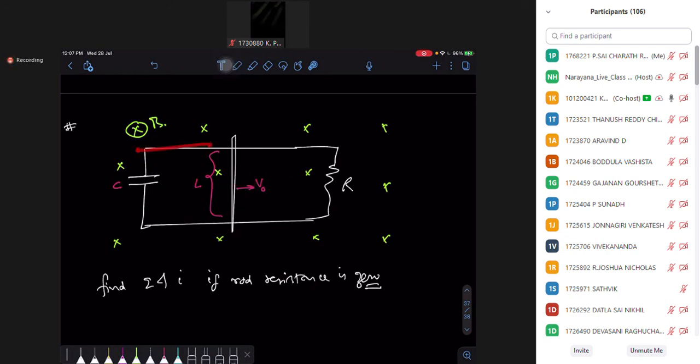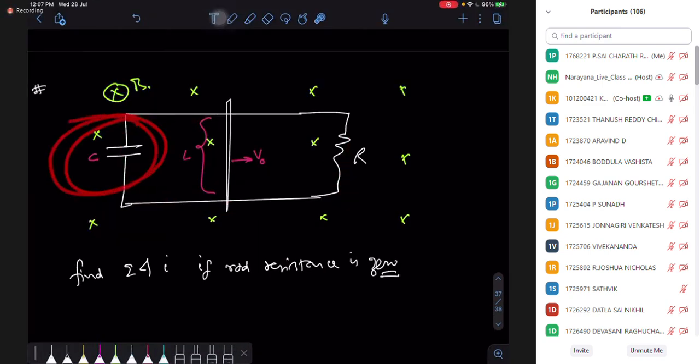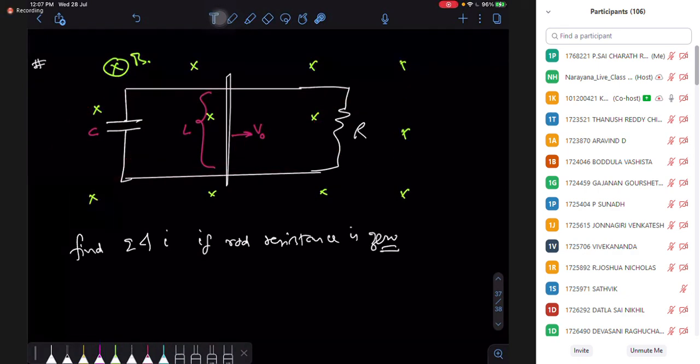No other part is moving, so no other part is generating any EMF. So who is causing the flux change? The flux change is happening because of the motional EMF in the rod.